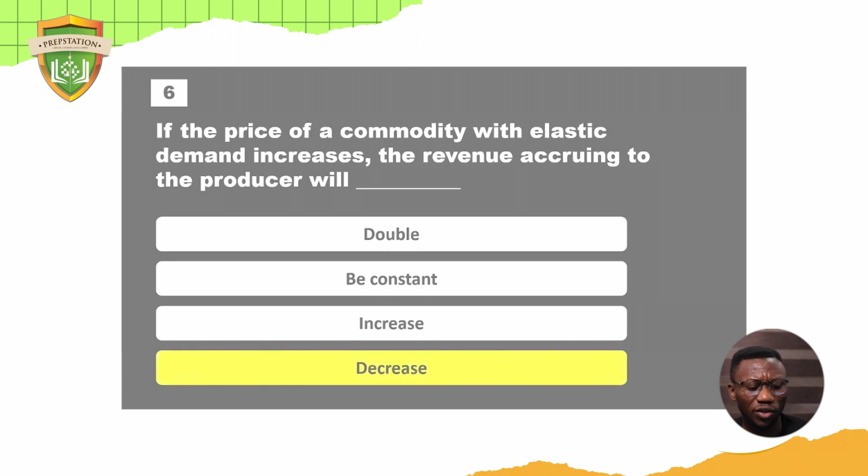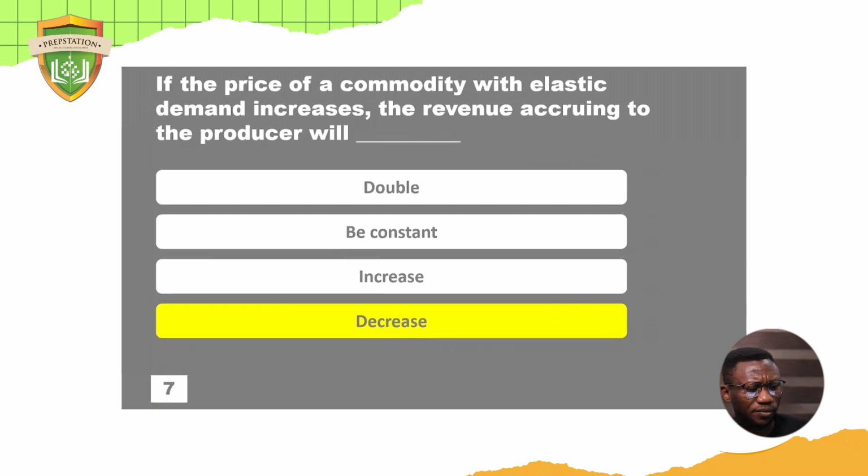Of course, the revenue will certainly decrease, because a small change in price will bring about a bigger change in demand. So if you increase the price by 1 naira or by 10 naira or by 15 naira, people will definitely buy less of your product, and more people will buy less of it. And that's not so positive in terms of economics.